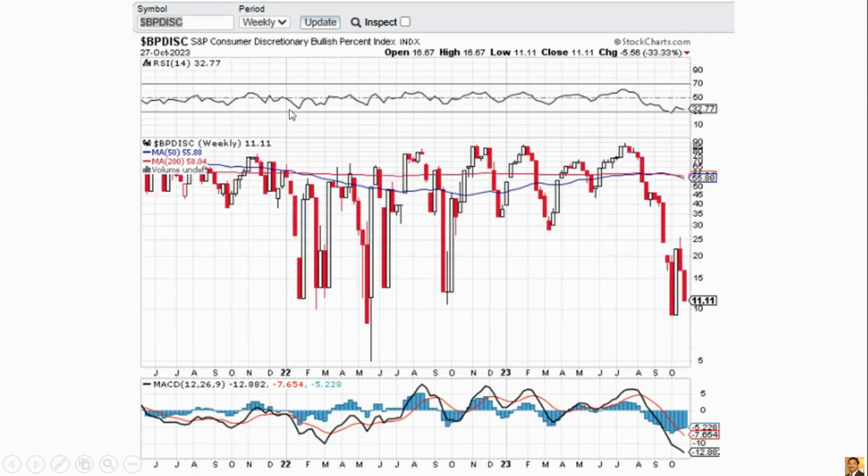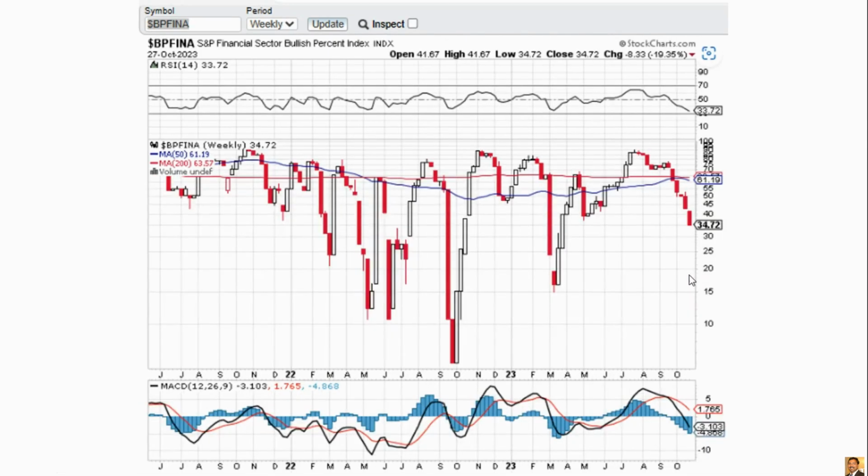And this is the bullish percent of the consumer discretionary sector. It made a little bit of positive divergence here in the bullish percentage compared to the chart. And this is the bullish percent of the financial sector. It's not as bad as in March, but it's still going down, and RSI is also going down. So there is a high chance it still continues. The financial sector can go down.